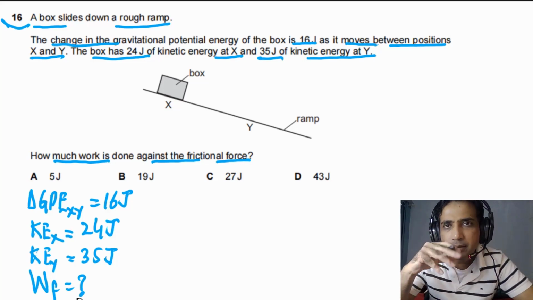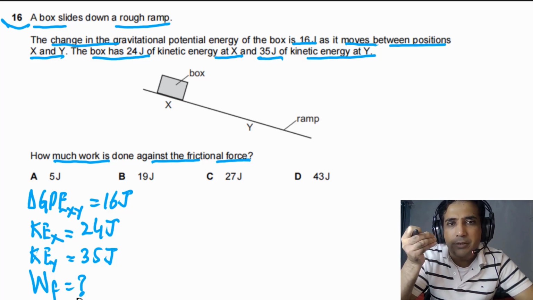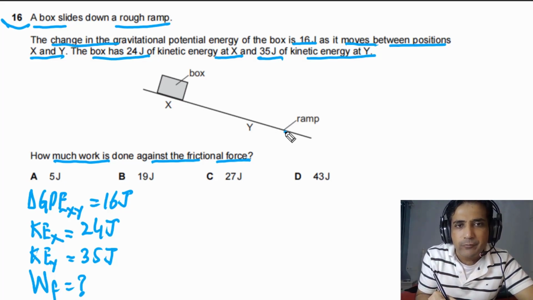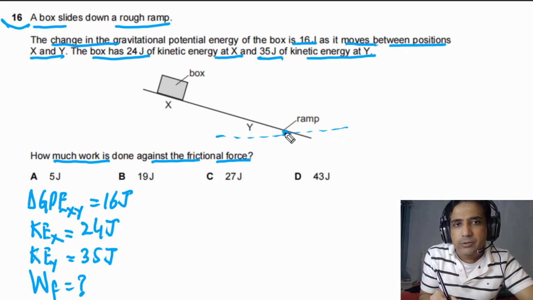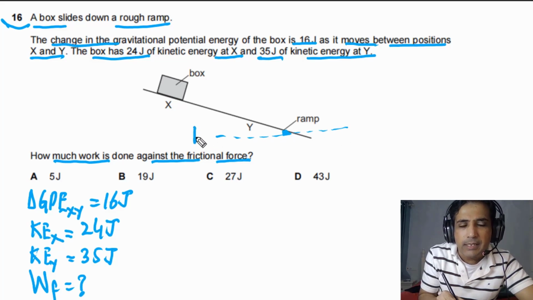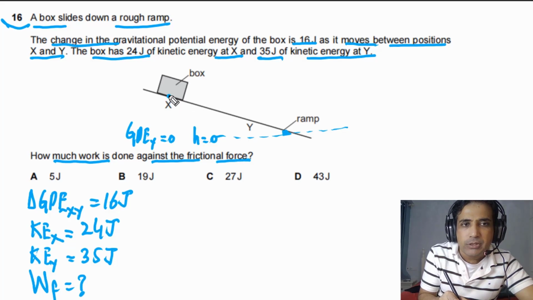Now we need to understand gravitational potential energy. It depends on the reference point, or simply the reference level, or the reference line. So let's say this is our reference line, and at this point H is equal to 0. If we take height at Y is equal to 0, it simply means that GPE at point Y is equal to 0.